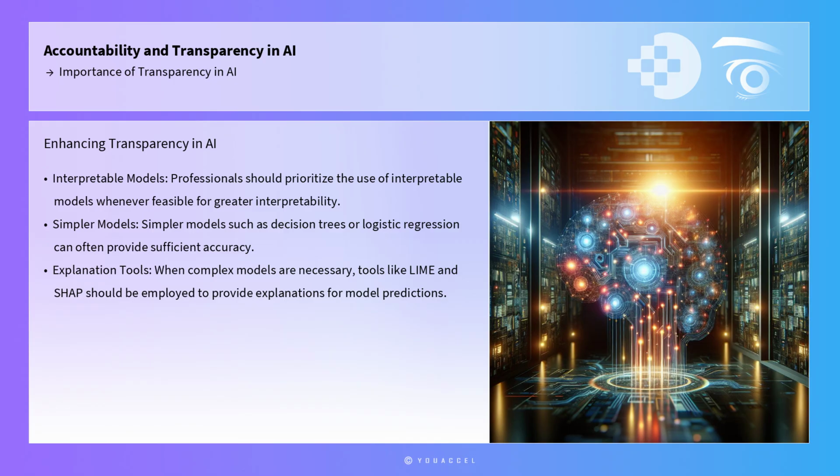In practice, professionals can enhance transparency in AI by adopting a multifaceted approach. First, they should prioritize the use of interpretable models whenever feasible. While complex models like deep neural networks have their advantages, simpler models such as decision trees or logistic regression can often provide sufficient accuracy with greater interpretability. When complex models are necessary, tools like LIME and SHAP should be employed to provide explanations for model predictions.